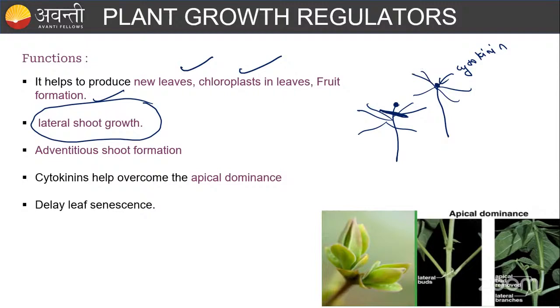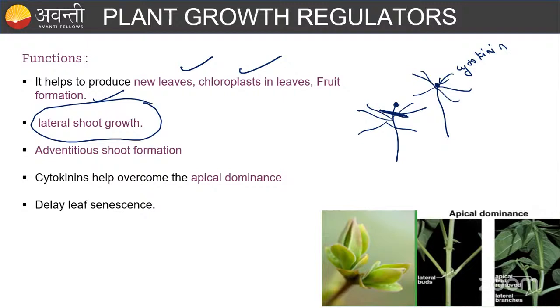The same thing we do in the tulsi plant also, right? The elders at home pluck the shoot of the tulsi plant, because they say the branches will come nicely. But they don't know what the science is behind the myth. By removing the shoot part, the auxin that was inhibiting the lateral growth through apical dominance is removed. By plucking that, lateral growth happens, because there will be no auxin.